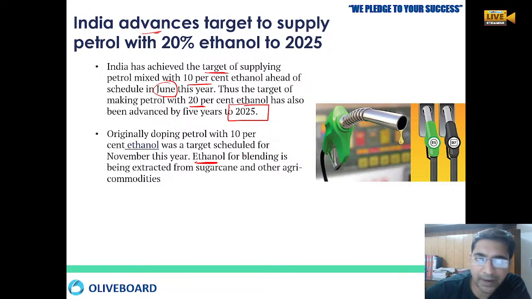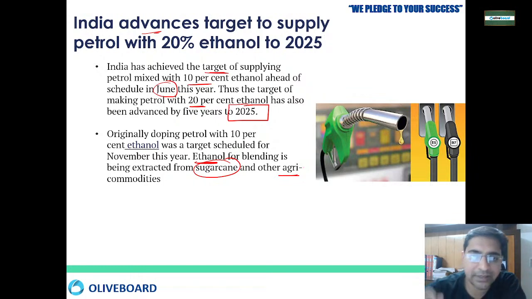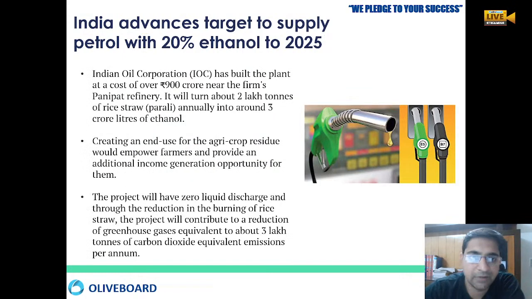Normally ethanol for blending is extracted from sugarcane and other agriculture commodities. From there we extract the ethanol, and that ethanol we mix with the petrol. So why we wanted to do all these things, that reasoning we are giving over here. Right now IOCL has built a plant for nearly 900 crores, and they are utilizing 2 lakh tons of rice straw, that we call parali, annually into about 3 crore liters of ethanol.